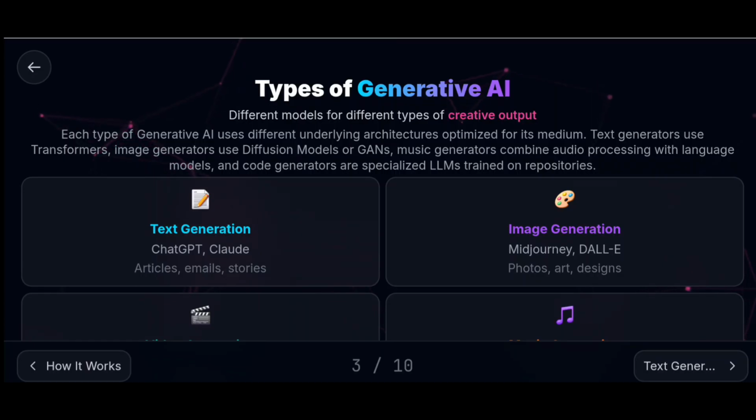And code generation uses specialized LLMs, large language models, trained on repositories.